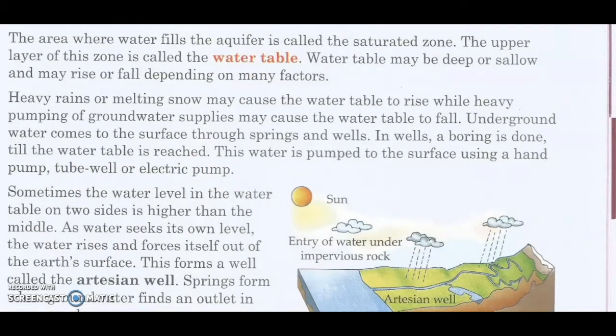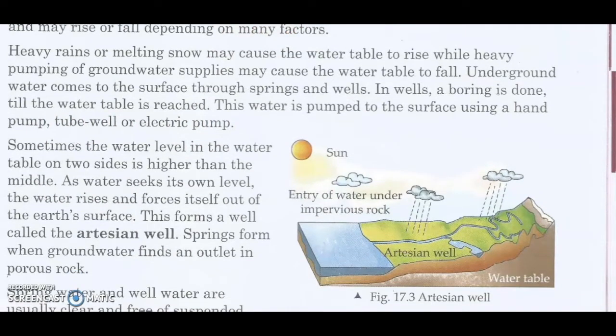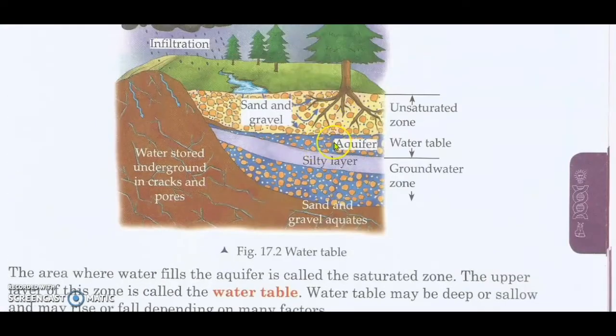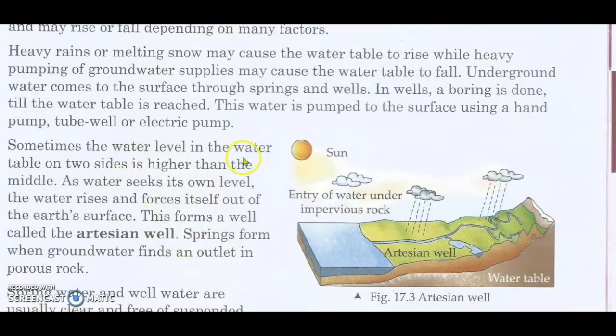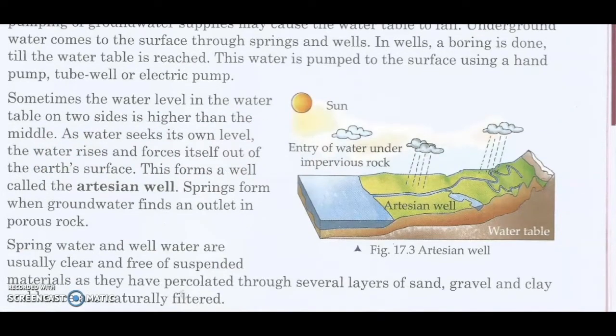Sometimes the water level in the water table on two sides is higher than the middle. The pressure on both sides of the water table is more. So what will happen? As water seeks its own level, the water rises and forces itself out of the earth's surface. This forms a well called the artesian well. This is because the pressure on the water is more from both sides of the water table.